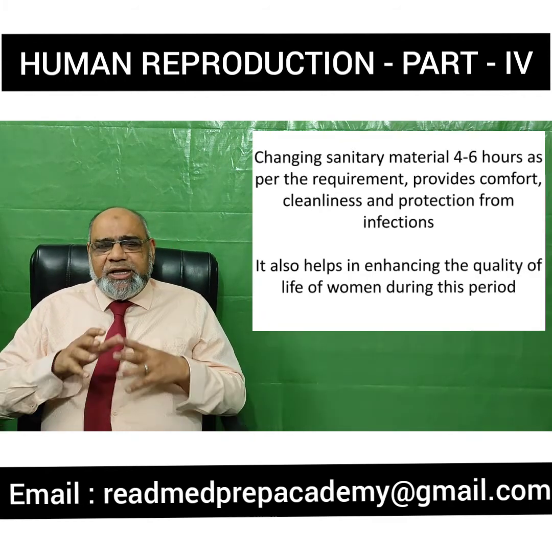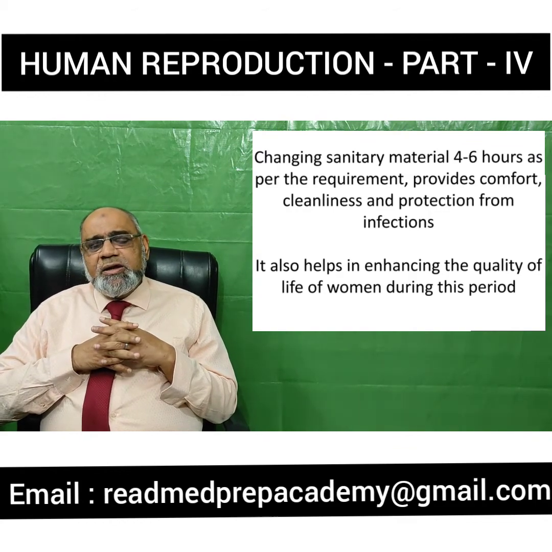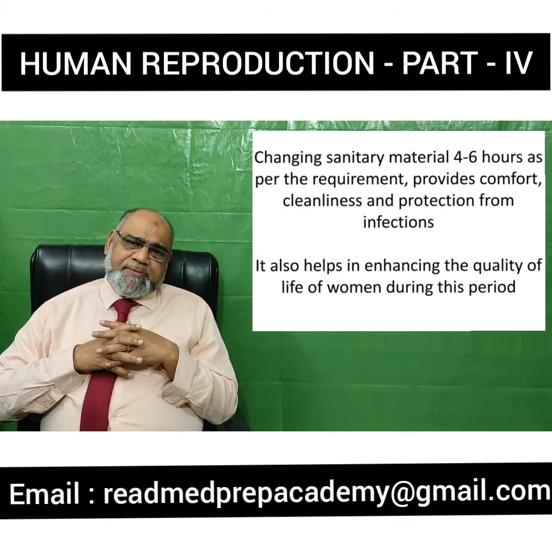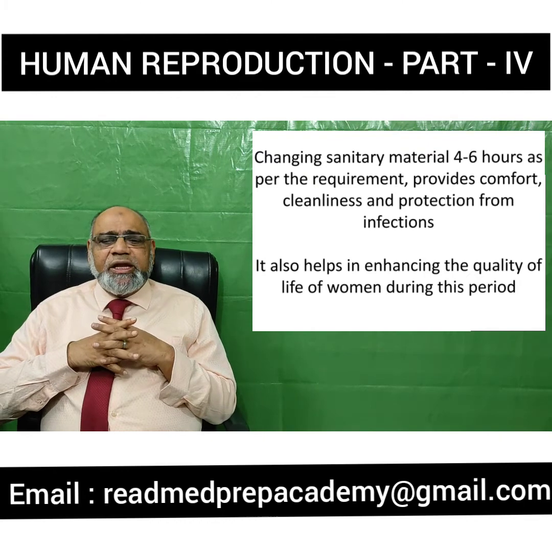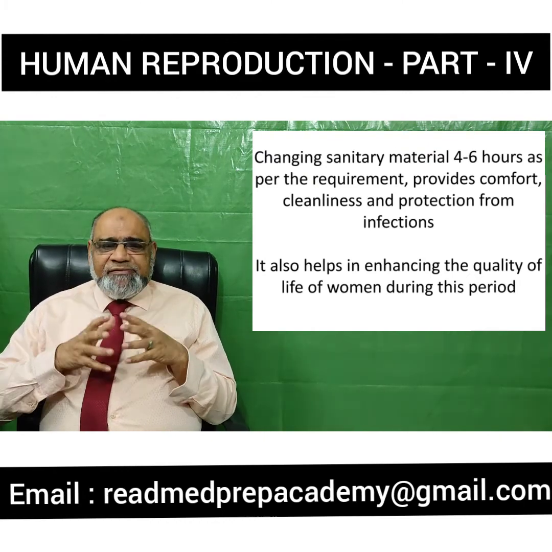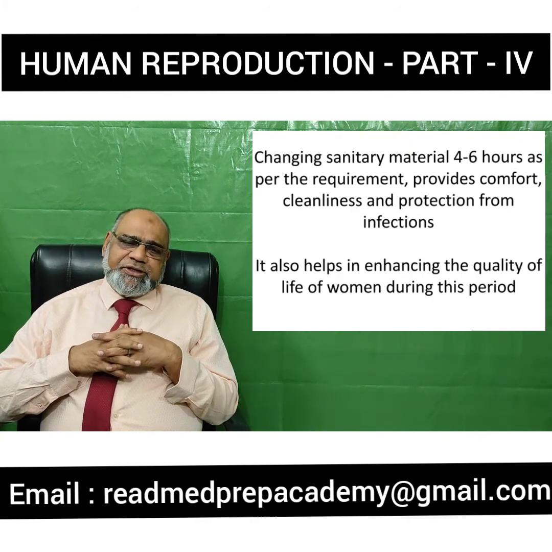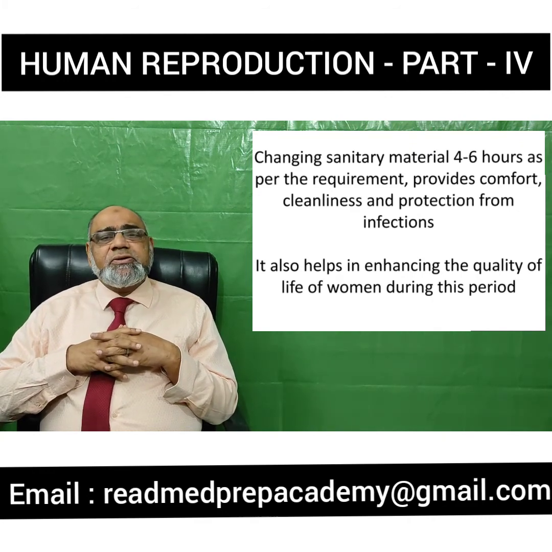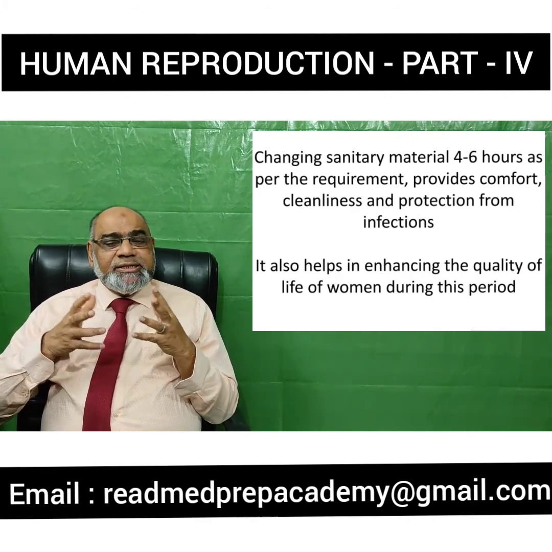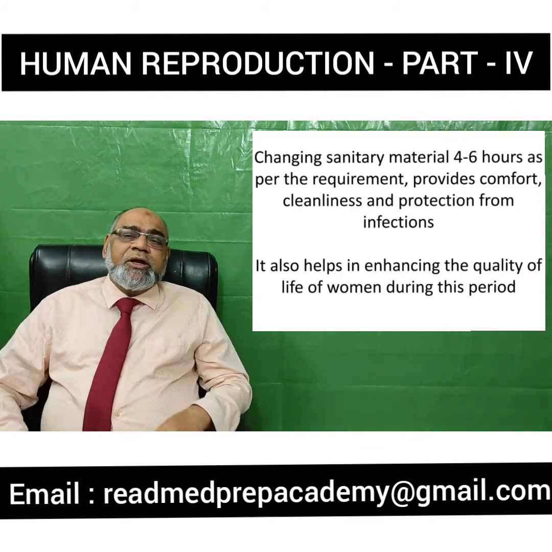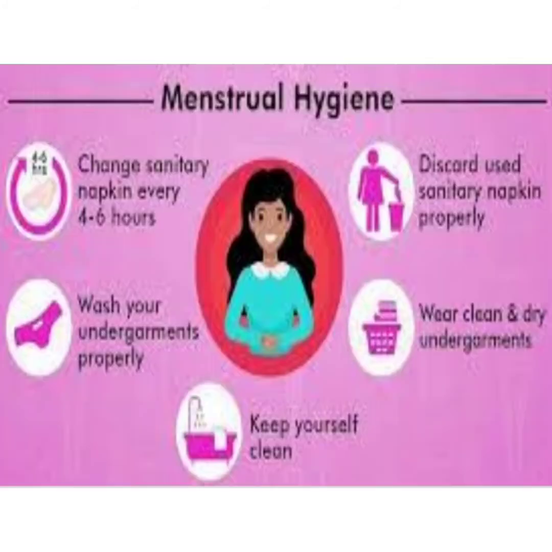Changing sanitary material should be done once in 4 to 6 hours or as per the requirement of the individual. It provides comfort, cleanliness, and protection from infections. It also helps in increasing the quality of life of women during the time of period.